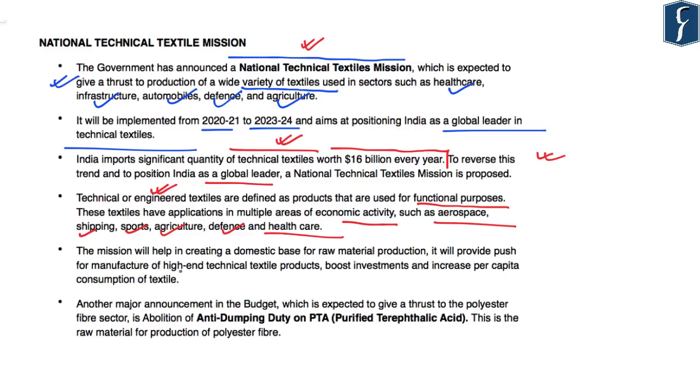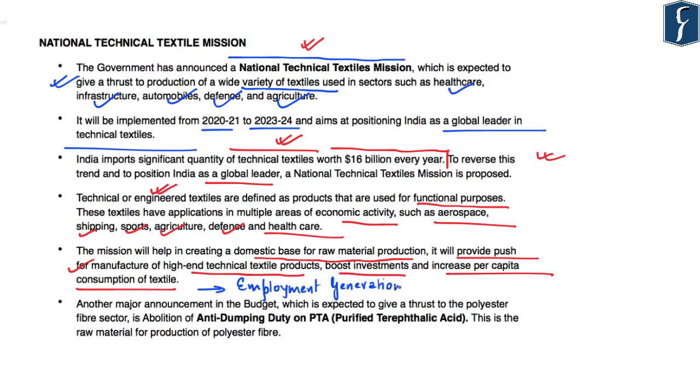So, effectively, this mission will help in creating a domestic base for raw material production. It will provide a push for manufacture of high-end technical textile products, boost investment in the sector, increase per capita consumption of textile, and overall improve employment generation in the textile sector in India.